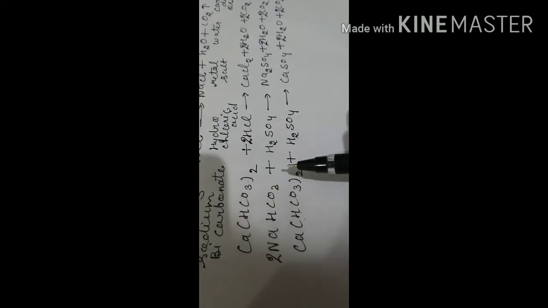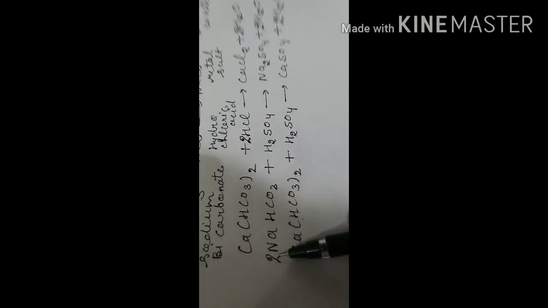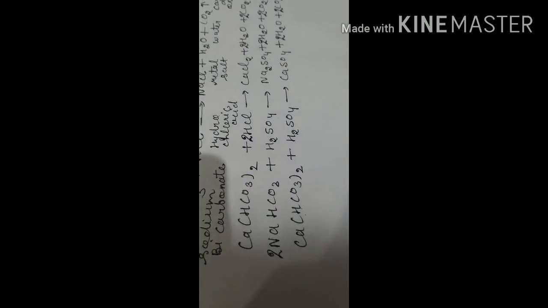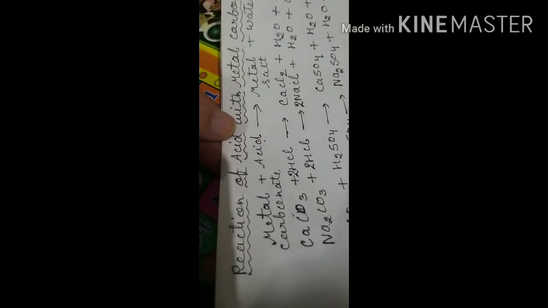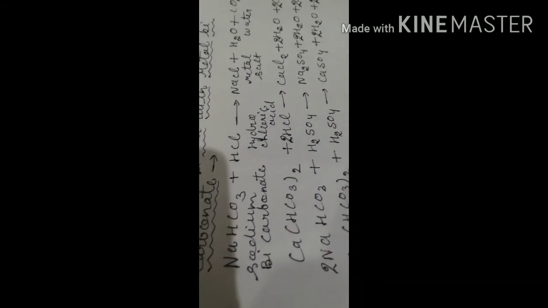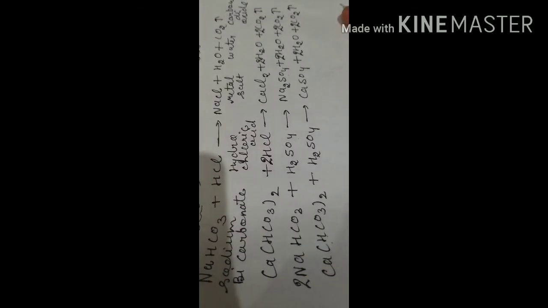Let us check the balancing of oxygen. 3 twos are 6 and 4 is 10. Here we have 4, 5, 6, 7, 8, 9, 10. The equation is balanced now. I hope you all have got it: the reaction of acid with metal carbonate and the reaction of acid with metal bicarbonate. That's all for today's session.